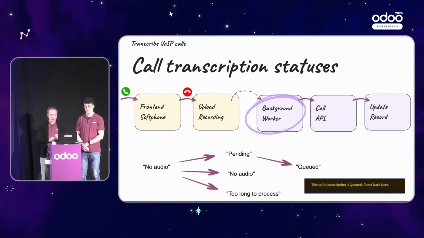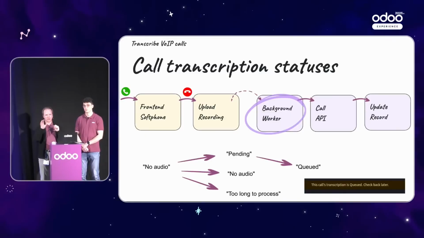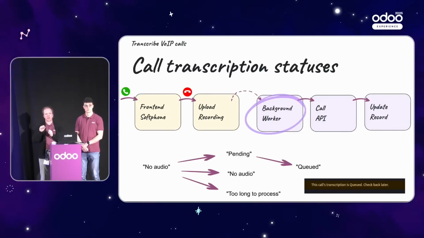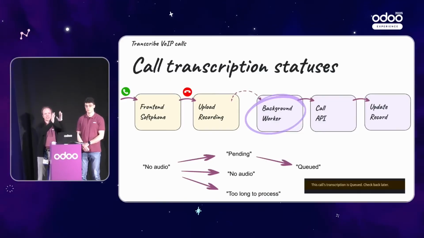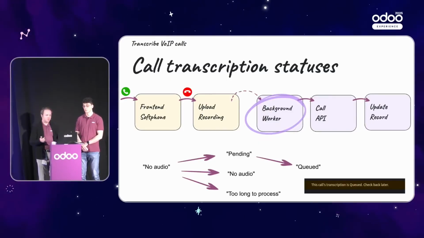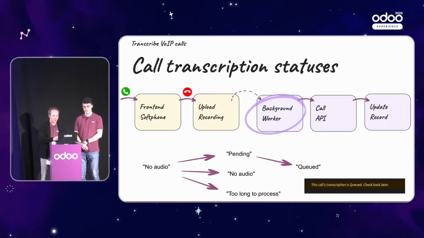Then, the background worker picks up a call in the pending state and switches the state to queued, and this way it will notify other background workers that right now are not there, but the user can possibly create an extra cron that is also tasked with processing. This way, when the first cron is picking up some job, it switches its state and locks all the other crons from trying to process the same call. So we are preventing some race conditions, which we do not expect at the moment. It's just some defensive programming.